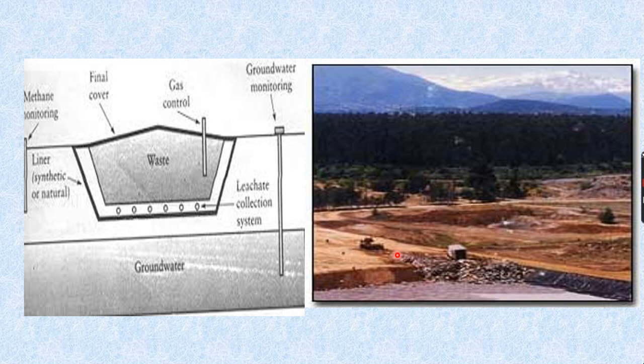Four basic conditions should be met before a site can be regarded as a sanitary fill. That means if you want to select a sanitary landfill, there should be four conditions. So what are those conditions? Full or partial hydrogeological isolation should be there. Second, formal engineering preparation should be there. Third, permanent control should be there. And fourth, planned waste placement and covering should be there. These are all the things that you have to keep in mind before selecting a place as a sanitary landfill.